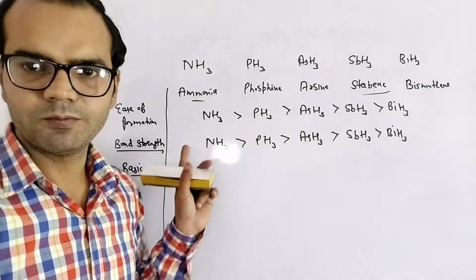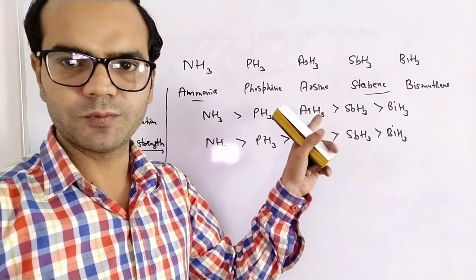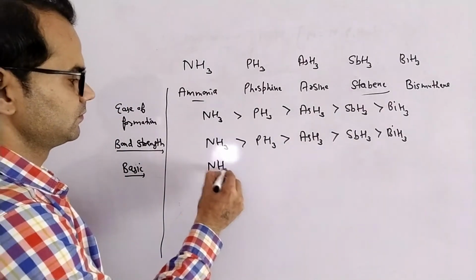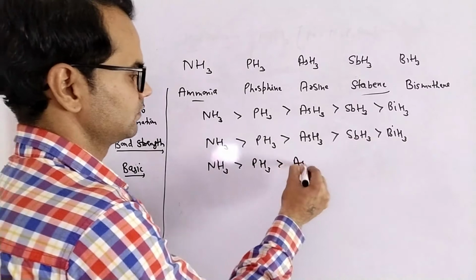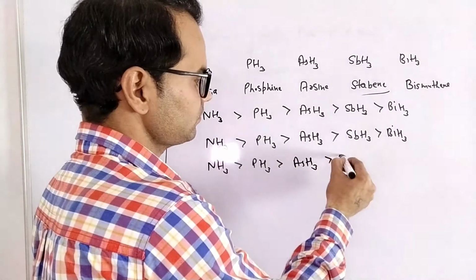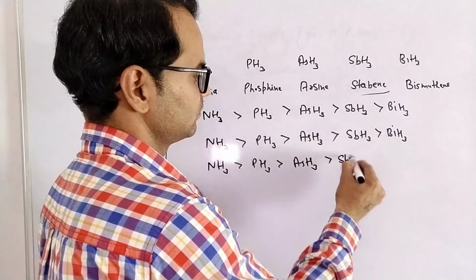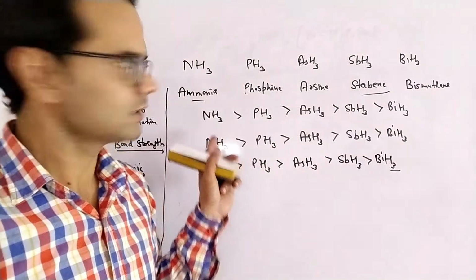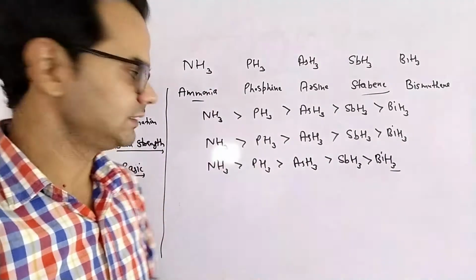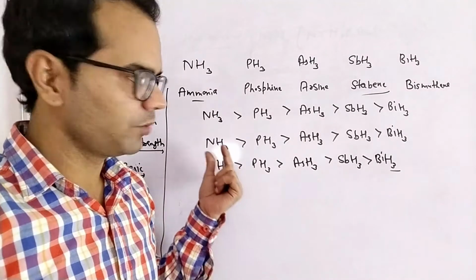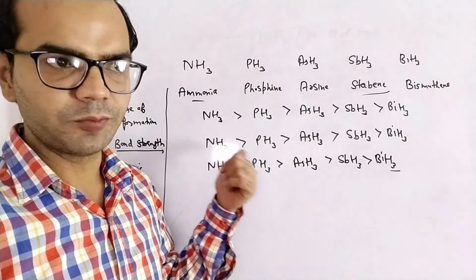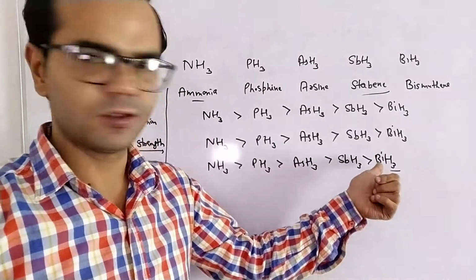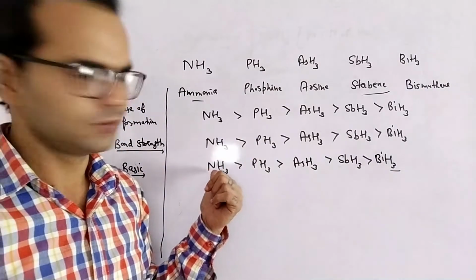Third is basic nature, basicity of hydrides of group number 15. Again basic nature is going to decrease. Again the reason is small size and high electronegativity. That is why ammonia is more basic, and it has a lone pair. It can donate a lone pair, and a lone pair donor is called a Lewis base. Bismuthine cannot donate its lone pair easily, but ammonia can.